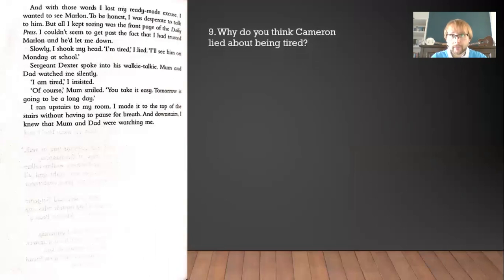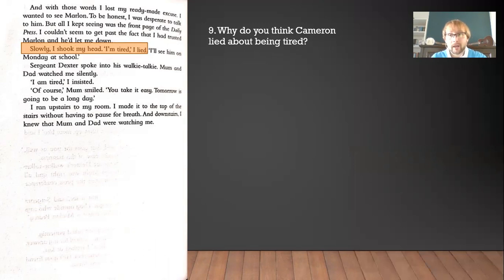And finally, why do you think Cameron lied about being tired? He lied about being tired because he just wanted some time alone. He wanted to get away so that he could think about how he's going to deal with Marlon. So if you put that he wanted some time alone, he wanted some space, or he wanted to think about what he would do about Marlon, give yourself a tick.